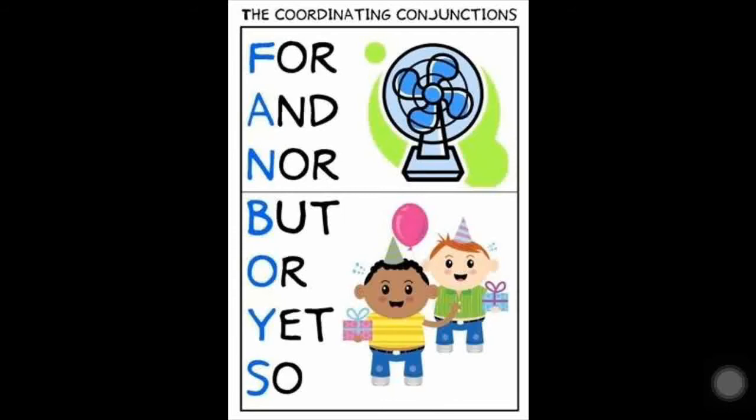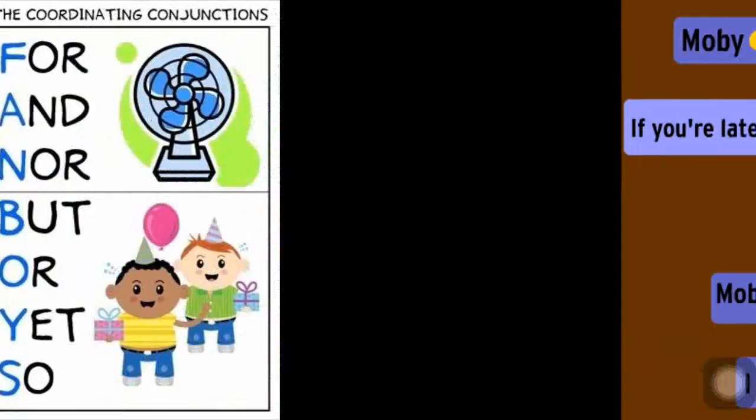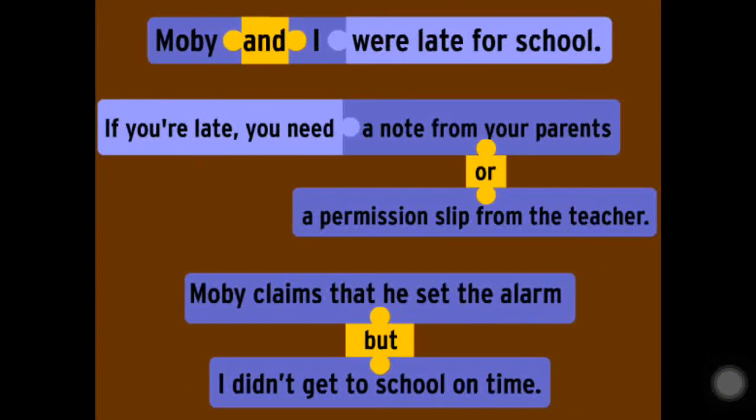Okay. Now, let me go with the sentences here. See. Mobby and I were late for school. Here and is the conjunction. That is combining Mobby and I, both words. Both are coming in one phrase with the word and. It is connecting the sentence.